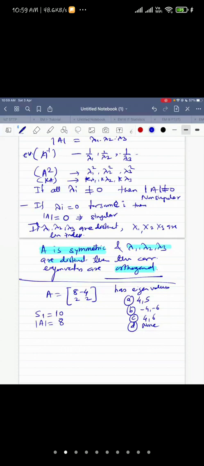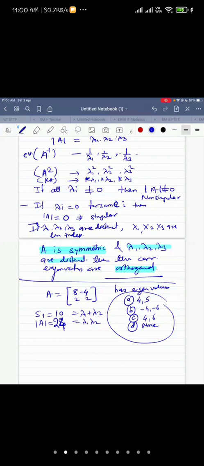So you select the pair of numbers for which the summation is 10 and the product is 8. You know that the trace is the sum of the eigenvalues, and the determinant is the product of eigenvalues. No, this is not 8, it is 24. Which two numbers have product 24?